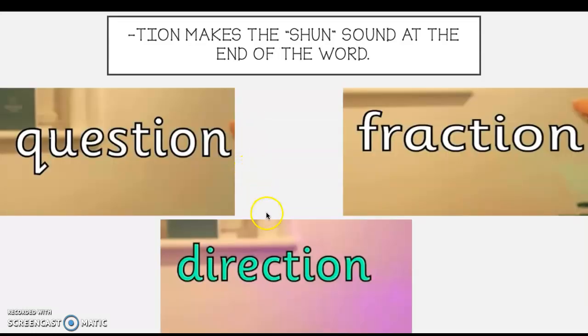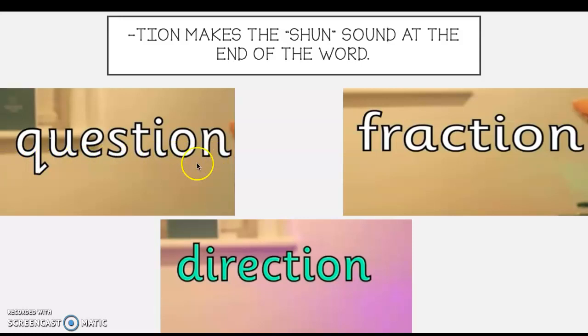The last one is tion, and that makes the shun sound. So when you see tion at the end of your words, that makes the shun sound, okay? So tion makes the shun sound, and it usually comes at the end of the word. So if I look here, here is my shun. Oops. Sorry, boys and girls. Here is my shun.